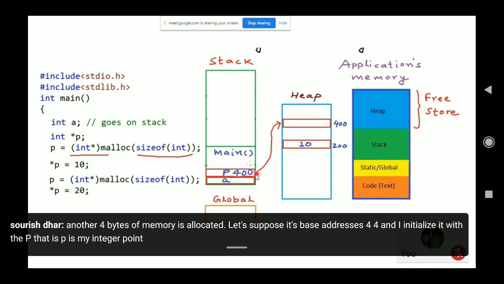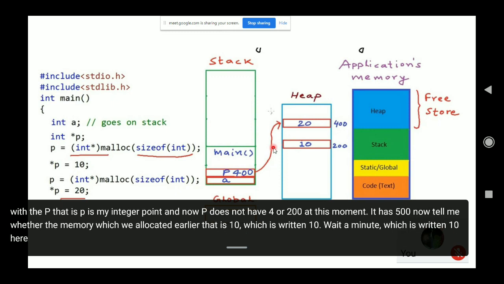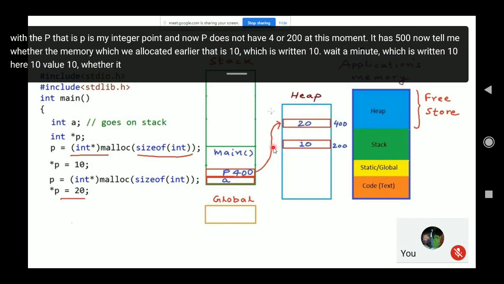Now p does not have 200 at this moment, it has 500. Now tell me whether the memory which we allocated earlier, in which 10 is written, will be there or not in the heap.